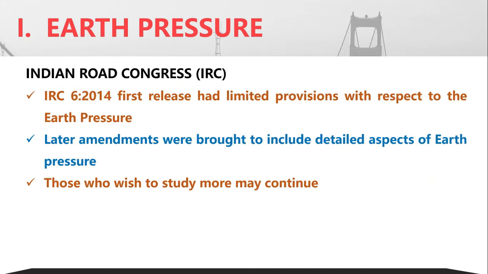Okay. Now, the thing is that the earlier IRC 6 code in the 2014 version has very limited provisions for determining the earth pressure. It just tells which theory to be adopted. It doesn't go for a detailed explanation. But in 2016, an amendment was made to the code IRC 6, and in that amended version, the detailed formulas have been provided.